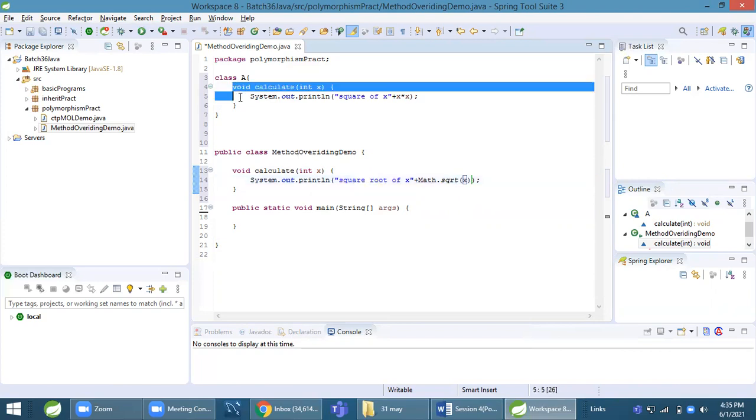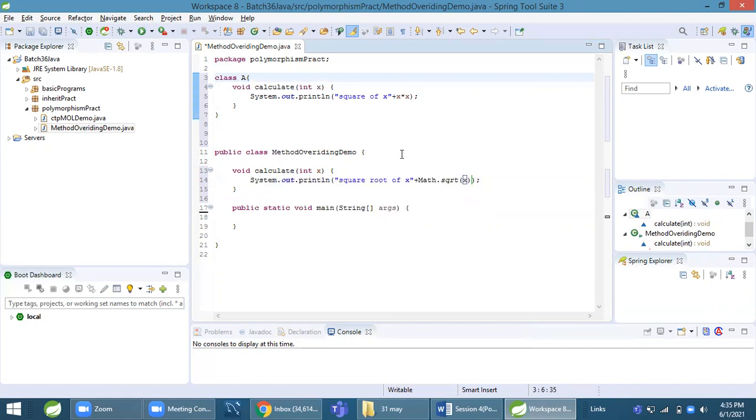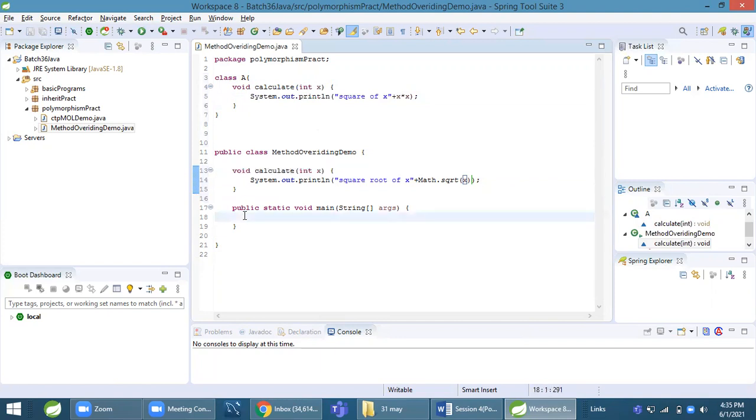This was the implementation for the calculate method in A. I want to calculate square root instead of square, so I did method overriding. Now create a reference variable of A equal to, and provide an object of the subclass.